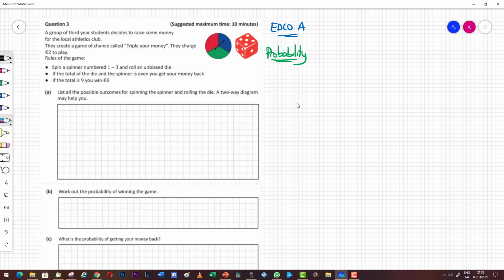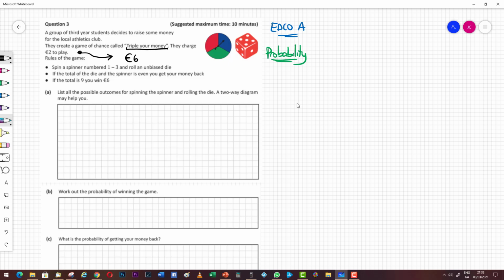We're told that a group of third year students decide to raise some money for a local athletics club. They create a game of chance called Triple Your Money, and they charge €2 to play this game. So at some stage in the question, you'd have to guess that the €2, if the game is called Triple Your Money, could turn into €6 depending on whether it goes your way or not.